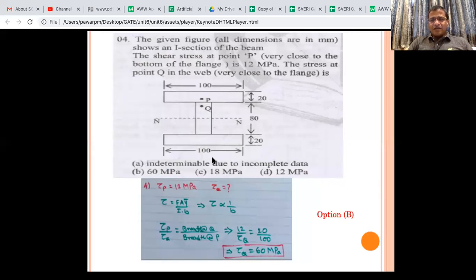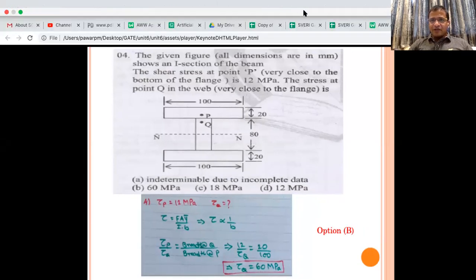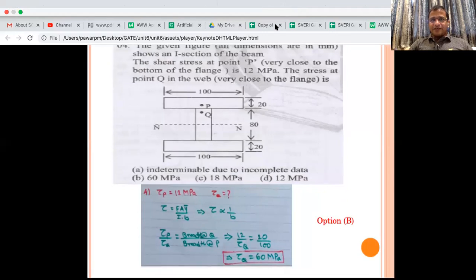You may also say that if this width is not there, the problem is incomplete. But if you assume this as 20, you can get the stress at P divided by stress at Q, which is just proportionate to width. You don't have to do anything else, area etc. are constant. If you want me to elaborate, it is very easy.